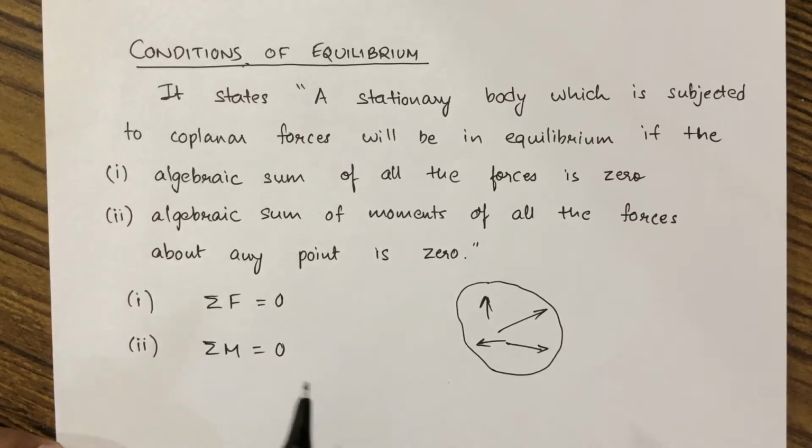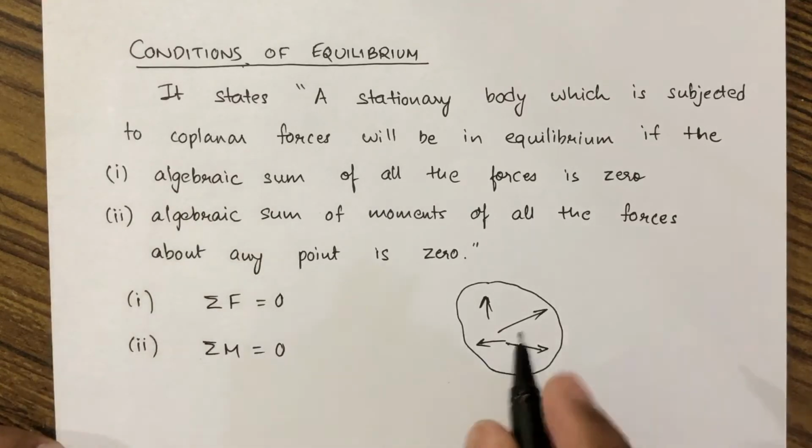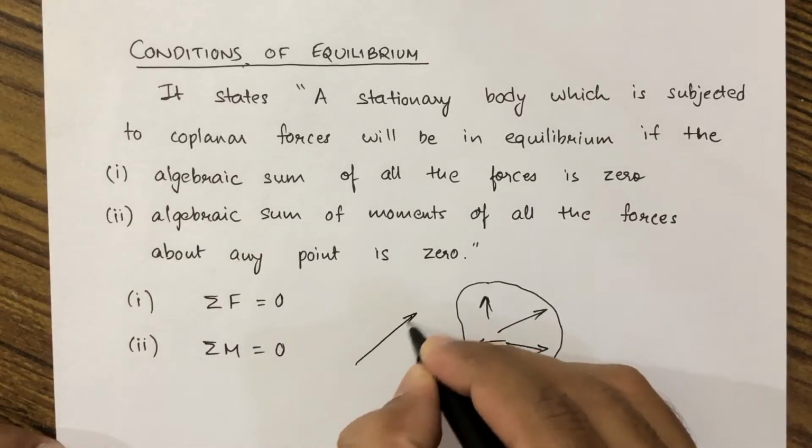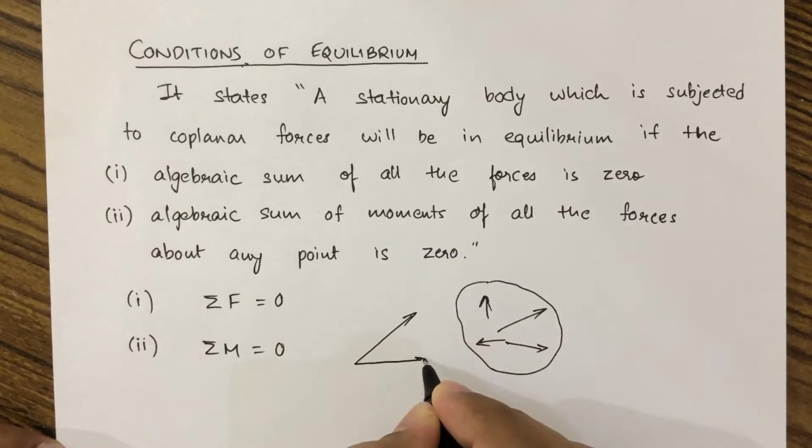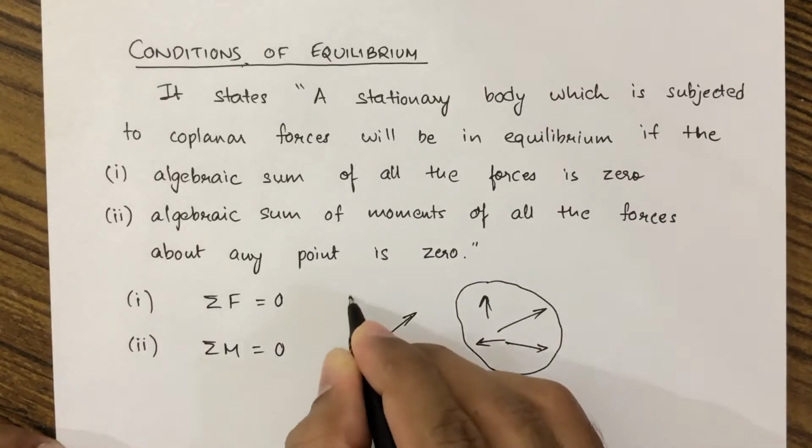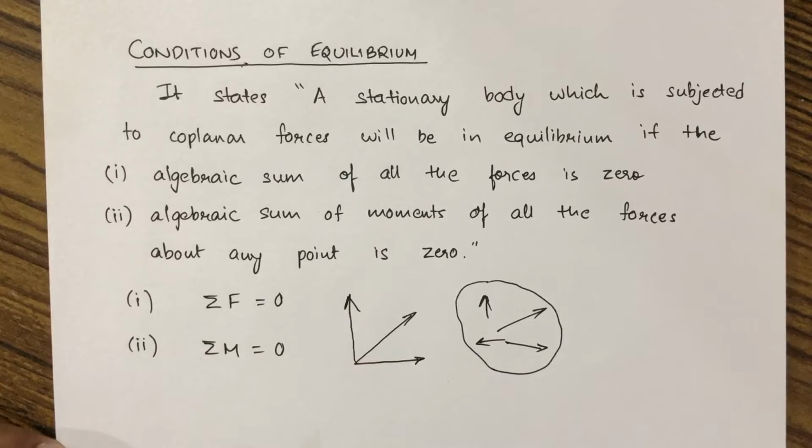Here this sign represents the algebraic sum of forces or the algebraic sum of moments. These forces are generally resolved into horizontal and vertical components. We have seen the method of resolution: if there was an inclined force, we needed to resolve it into horizontal and vertical forces.